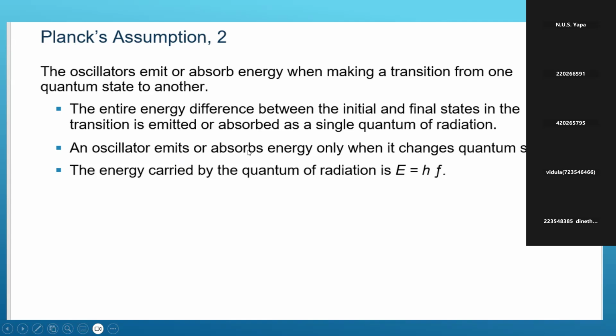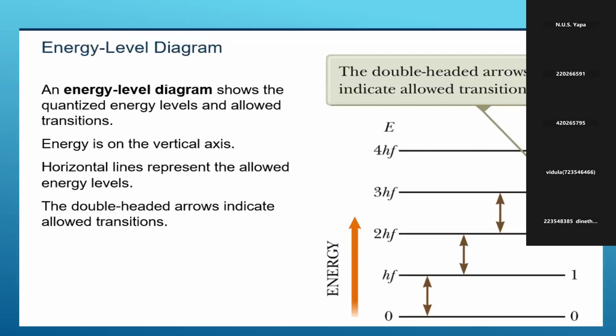An oscillator emits or absorbs energy only when it changes quantum state, for example from the highest level to the ground level. The energy carried by the quantum of radiation is E = nhf, where n is an integer. This is the second assumption Planck made.